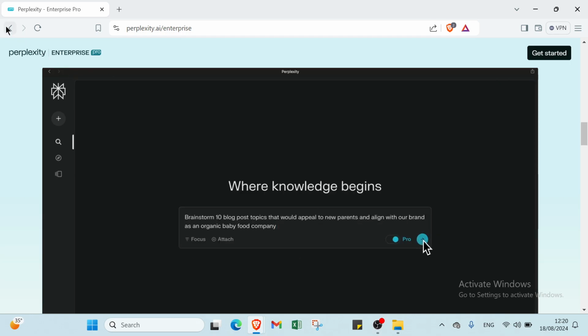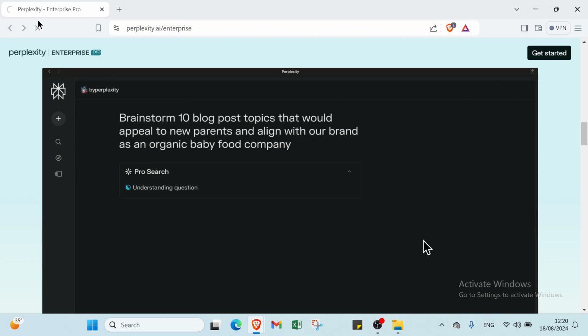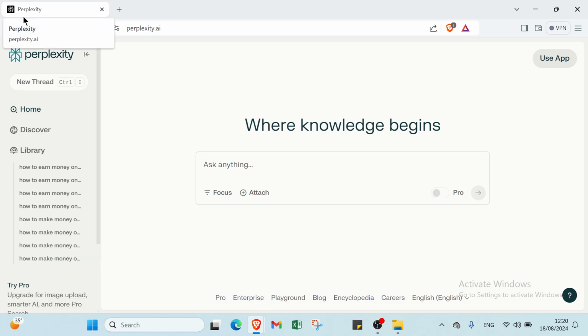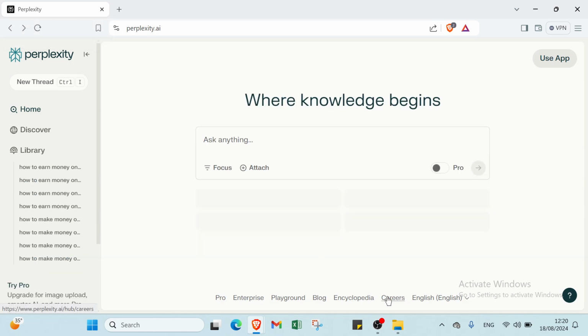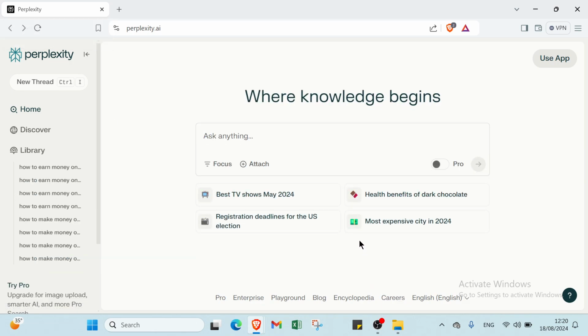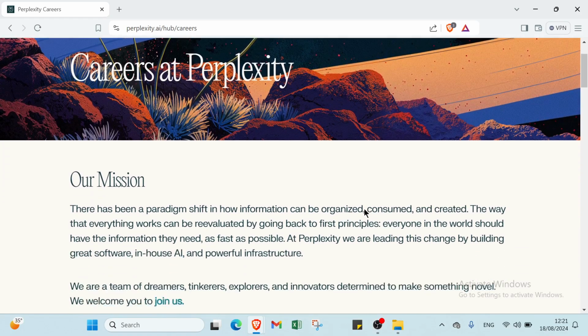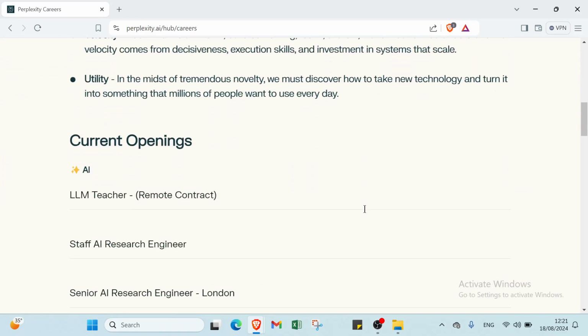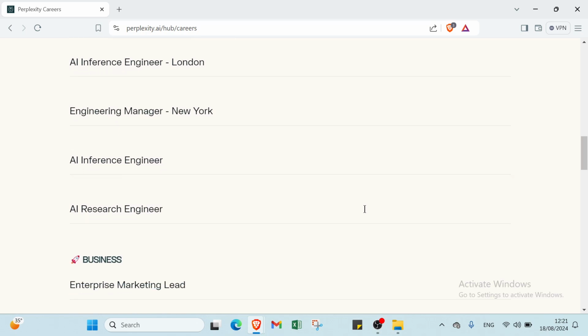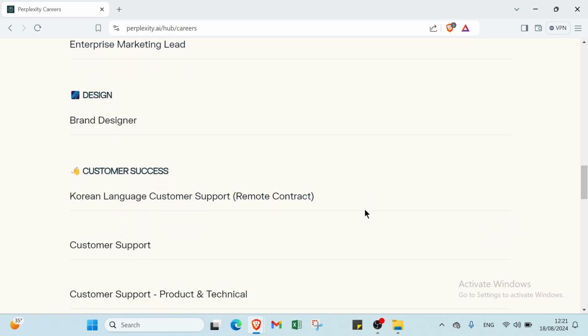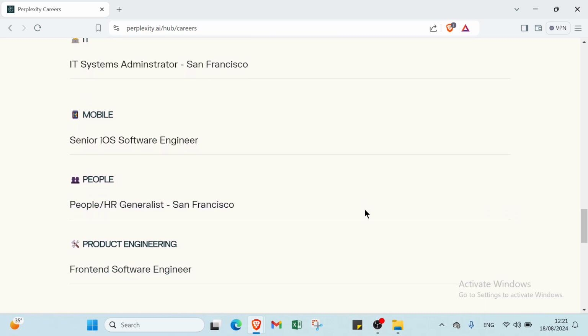The fifth one is affiliate marketing. For this one, just for example, write a detailed blog post on the best AI tools for content creators, including Perplexity, using affiliate links in the post. So when readers purchase or sign up for the tools through your links, you earn a commission. Promote this blog post through social media and email newsletters to drive traffic.